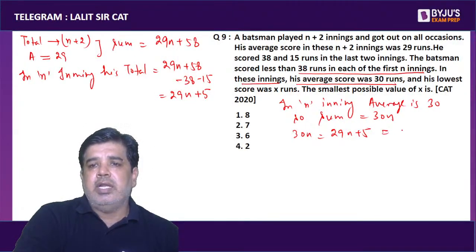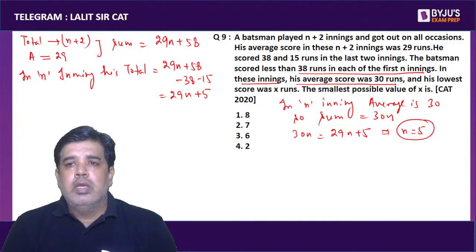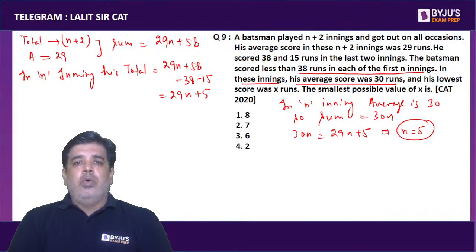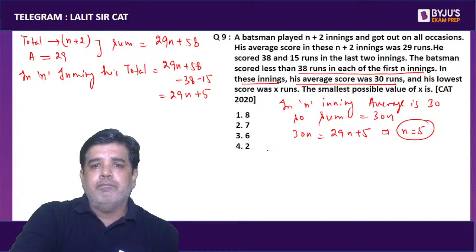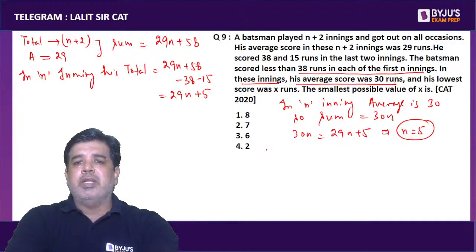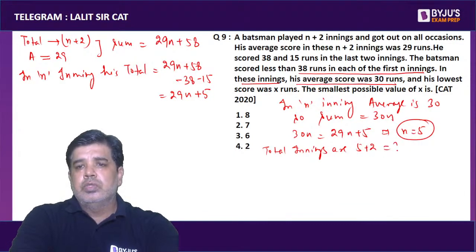So this says that n is 5. His lowest score was x in these n plus 2 innings. Then what is the smallest value of x? If n is 5, then total innings are 5 plus 2, 7.